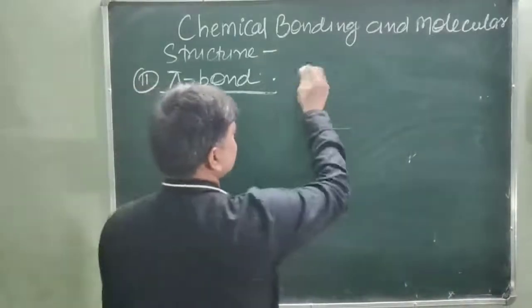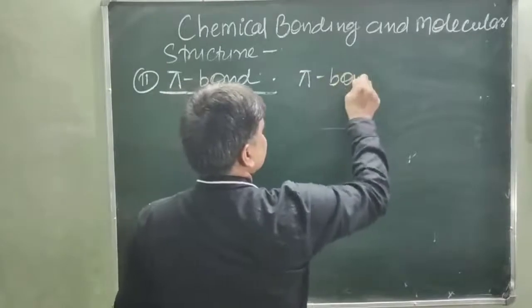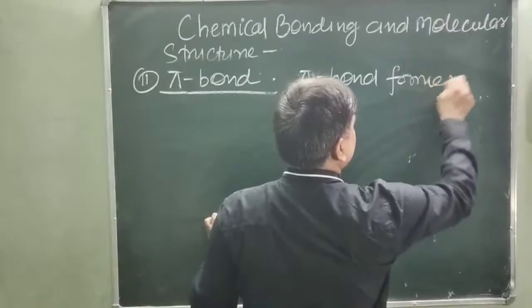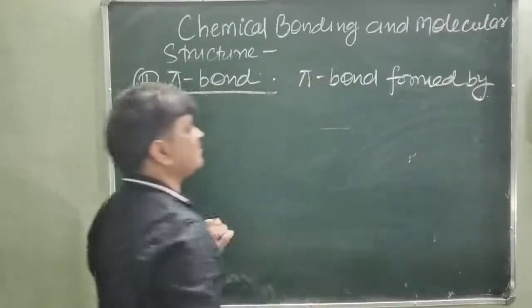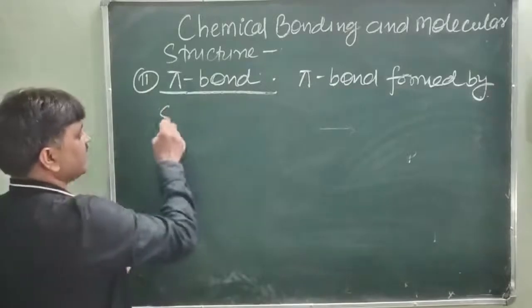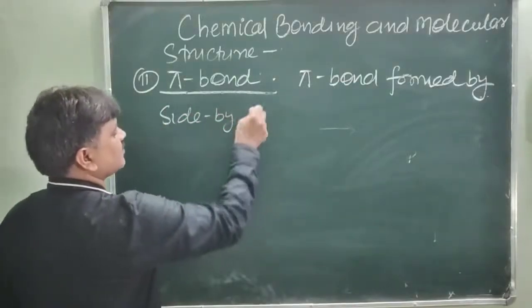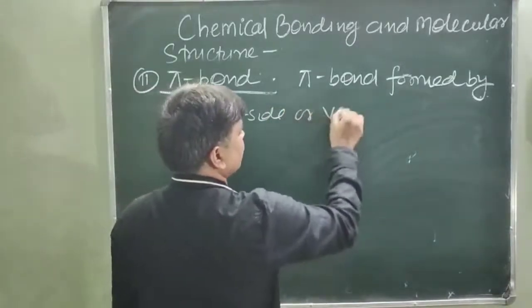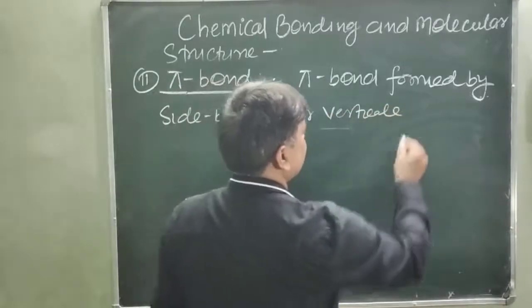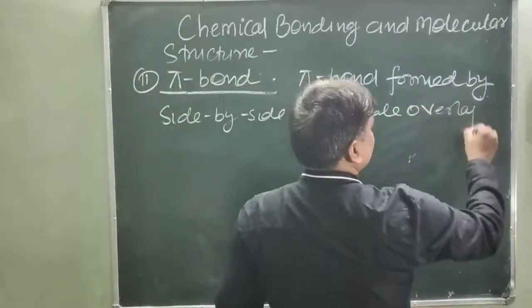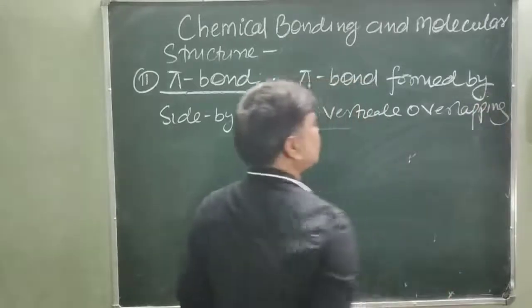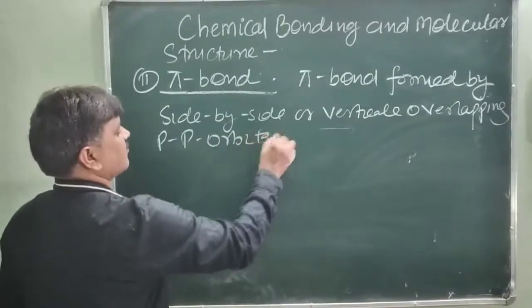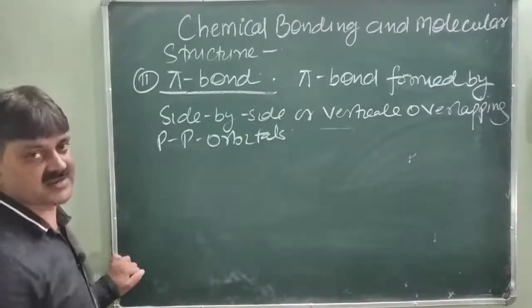Pi bond is formed by side by side, vertical overlapping of pp orbitals. The pp orbitals side by side are vertical.